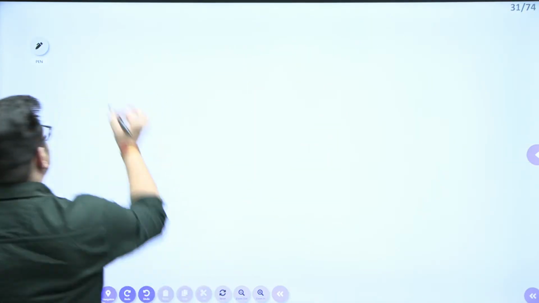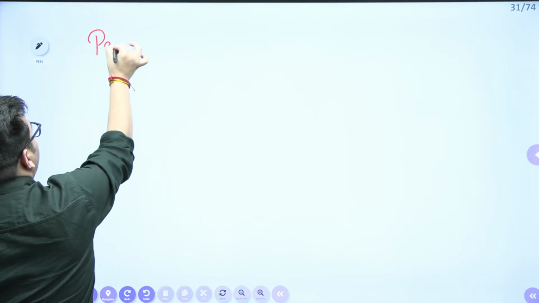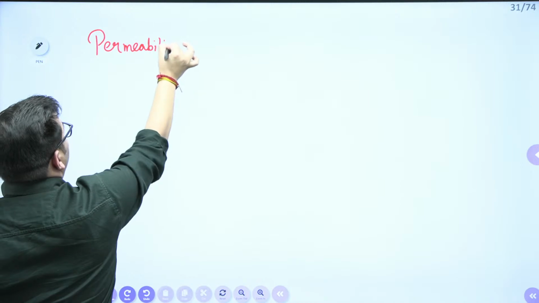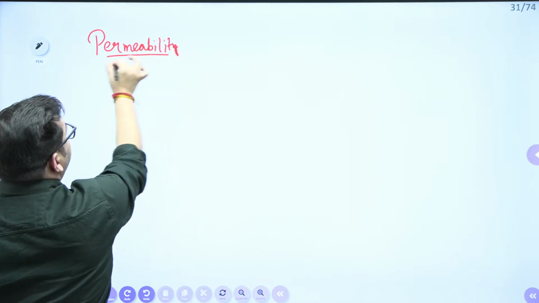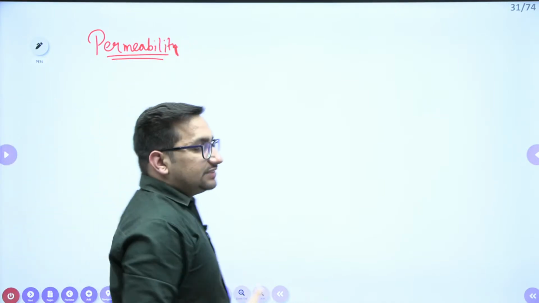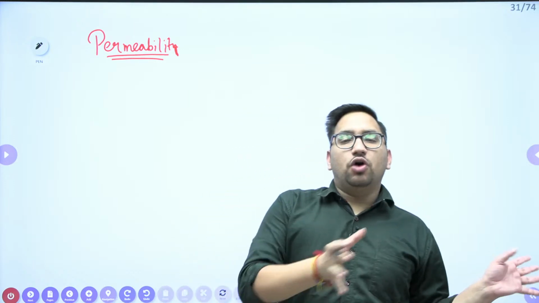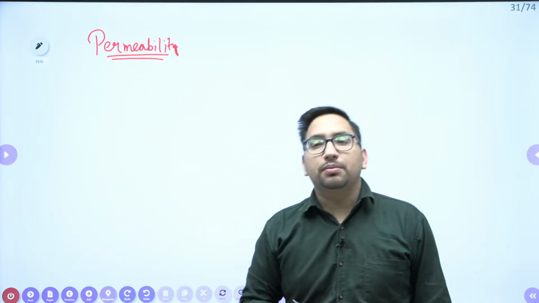Other than that, we can also discuss permeability. So what is this permeability? Permeability represents the ease with which water can flow through the voids of the soil. How easily water can flow through the voids of soil is represented by your permeability.